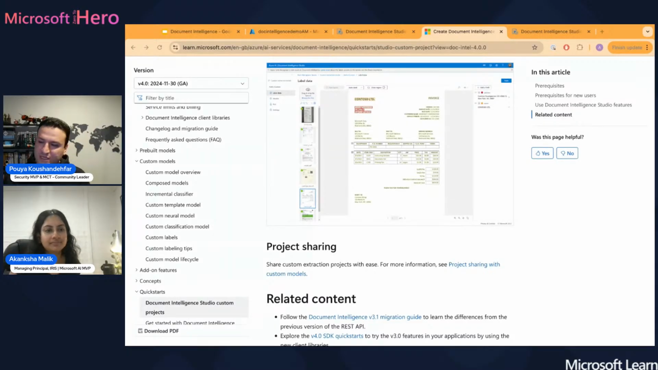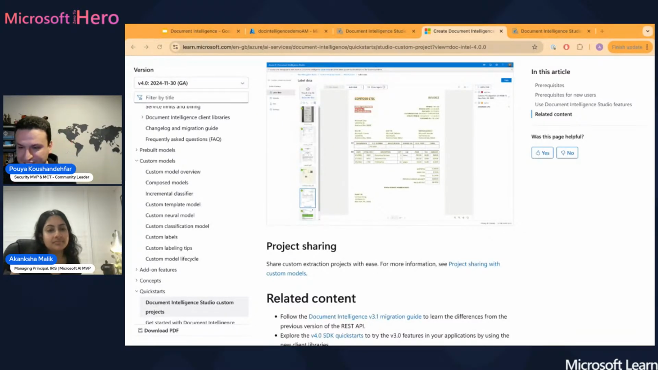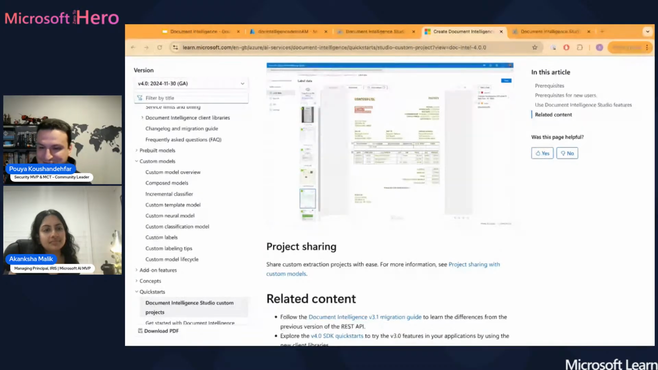So maybe one extra question from my side: what's exciting you when you look at the roadmap of this Azure AI service, especially for the document processing space? What's exciting you in the roadmap that's being developed? Do you have anything in mind at the moment to share?